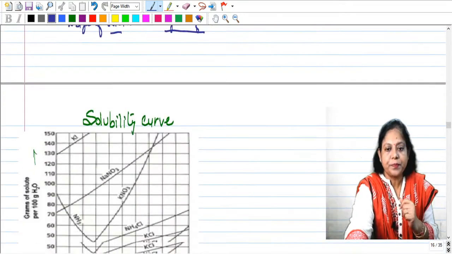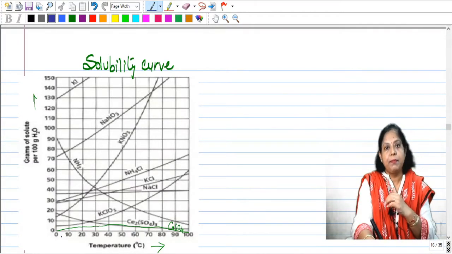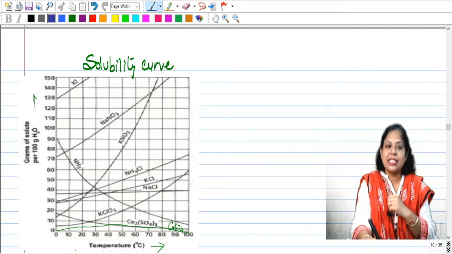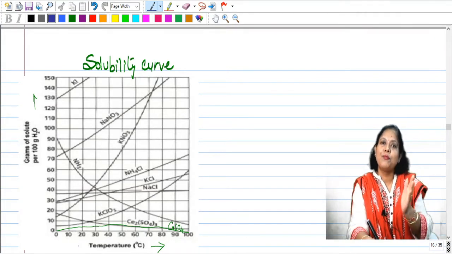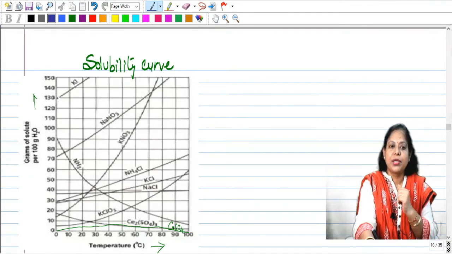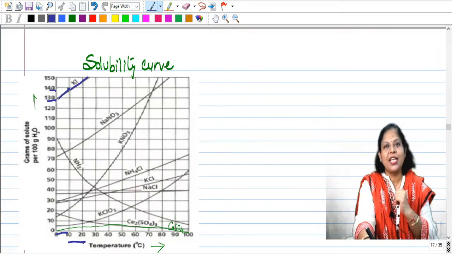Okay, now if you see with respect to temperature, there are certain compounds when you try to dissolve, when you increase temperature, then what happens? With increase in temperature, the solubility increases. You can dissolve more and more solute. Like let's take potassium iodide. You say the temperature is increased from 0 to 10 degrees centigrade. Solubility increases. It was 130, now it reaches 140. Further, you increase the temperature by 10 degrees, that is you reach up to 20 degrees, it increases to somewhere 147, and further if you increase it reaches 150.